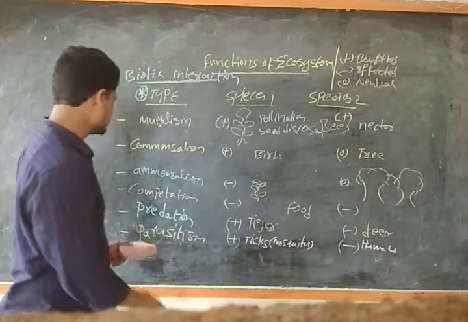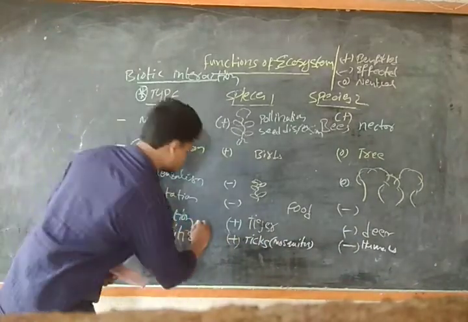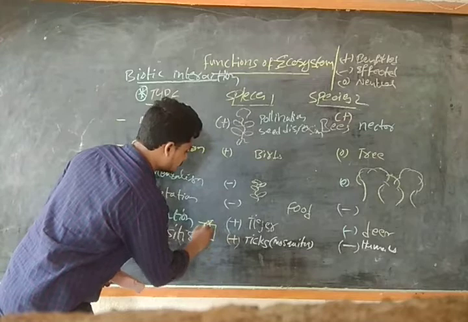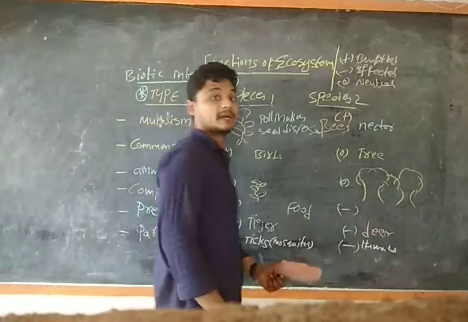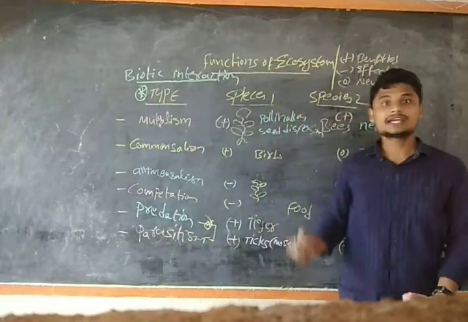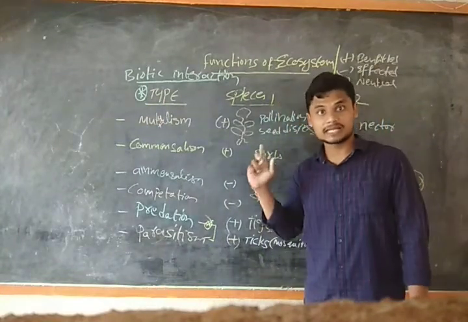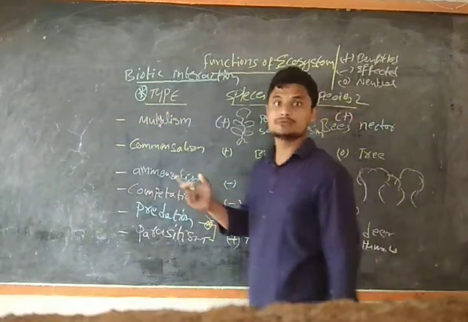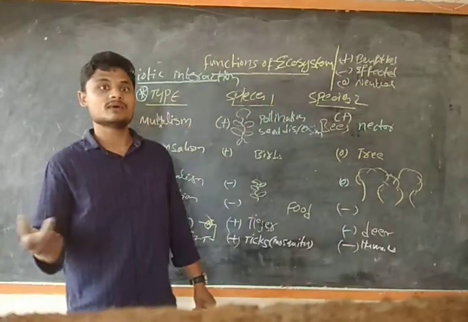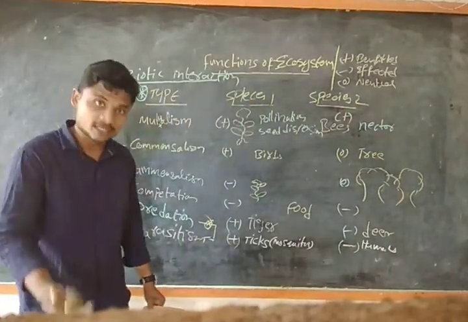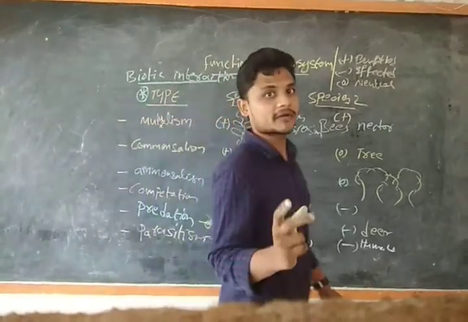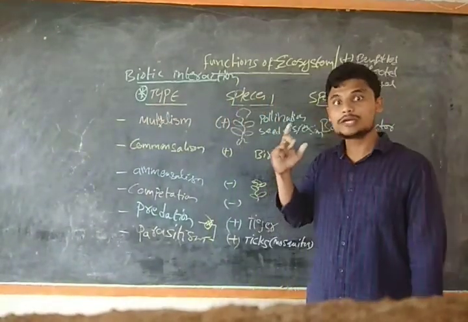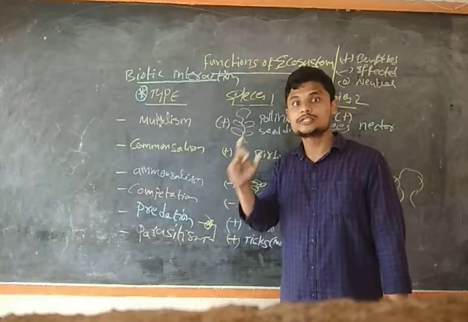Now what is the difference between predation and parasitism, guys? I have explained that in both cases it is positive and negative. So what is the difference? Predation is a mechanism that is done only for food, whereas parasitism is done for food and shelter, guys. So food and shelter. We should have conceptual clarity, guys, about where to use which word or terminology.